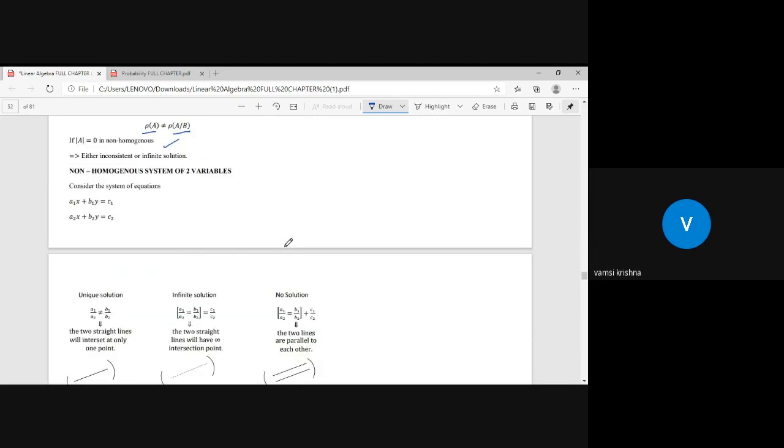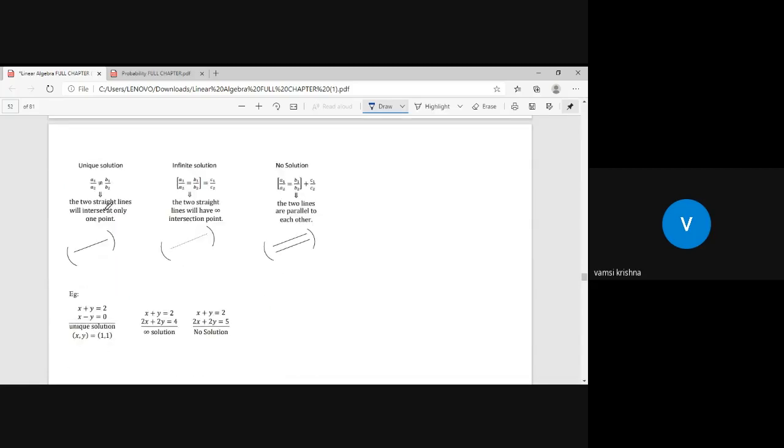Next, the non-homogeneous system in two variables, A1x plus B1y equals C1. We already discussed this. If A1 by A2 is not equal to B1 by B2, then you have a unique solution. If A1 by A2 equals B1 by B2 equals C1 by C2, all equal, then the system has infinite solutions. If A1 by A2 equals B1 by B2 but is not equal to C1 by C2, then the system has no solution.